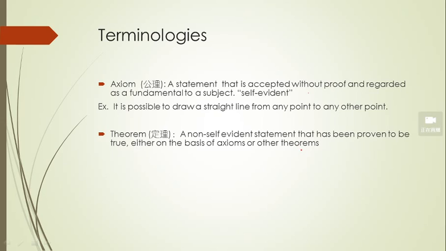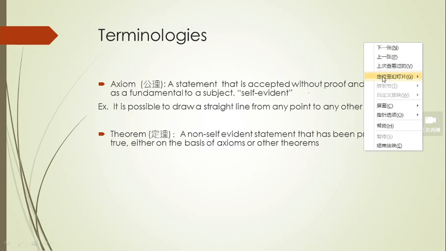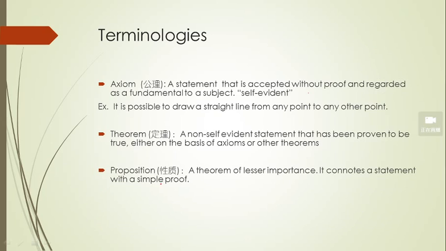How can we prove it? We are going to base it on some axioms we know or some other theorems we have already proven before. Make sense? So a theorem needs to be proved with some axioms or other theorems. That is 定理. I think we are more familiar with 定理 in the calculus course, right?